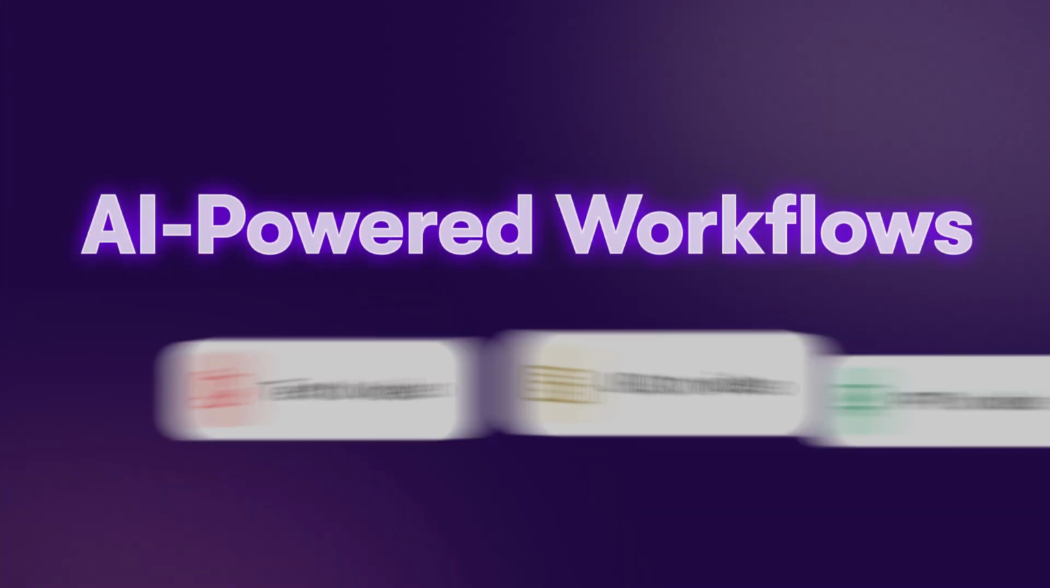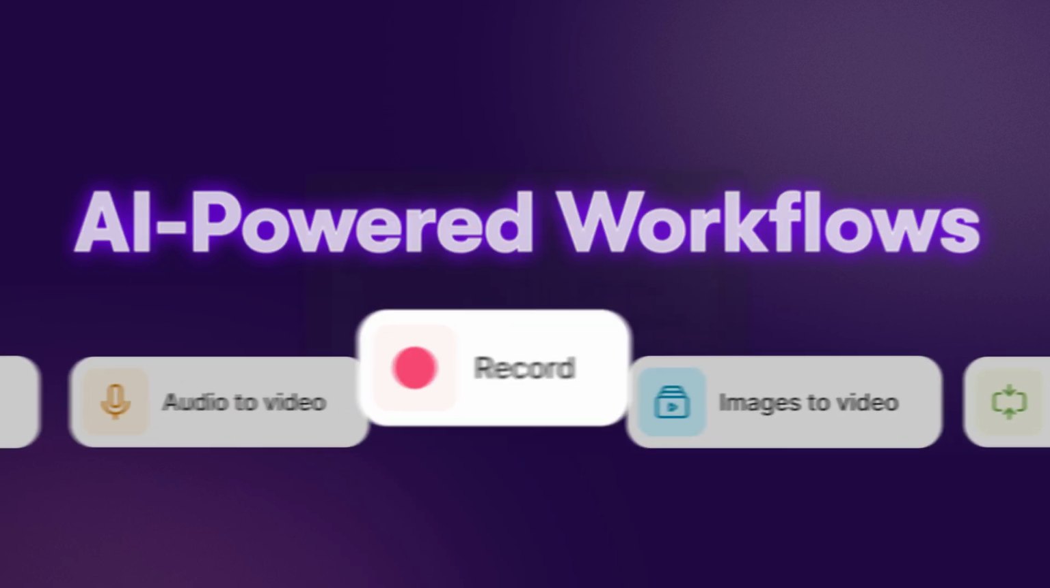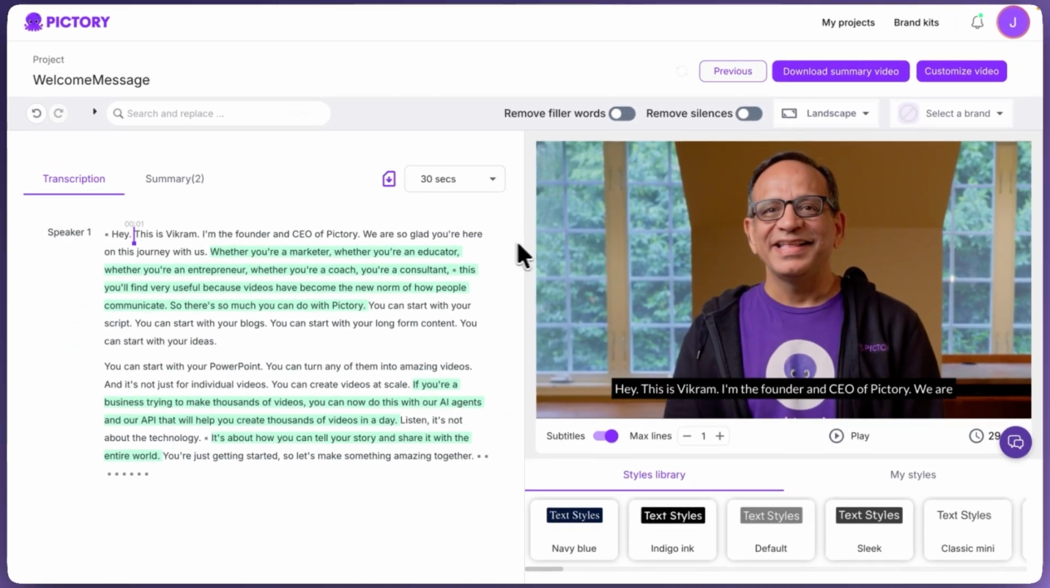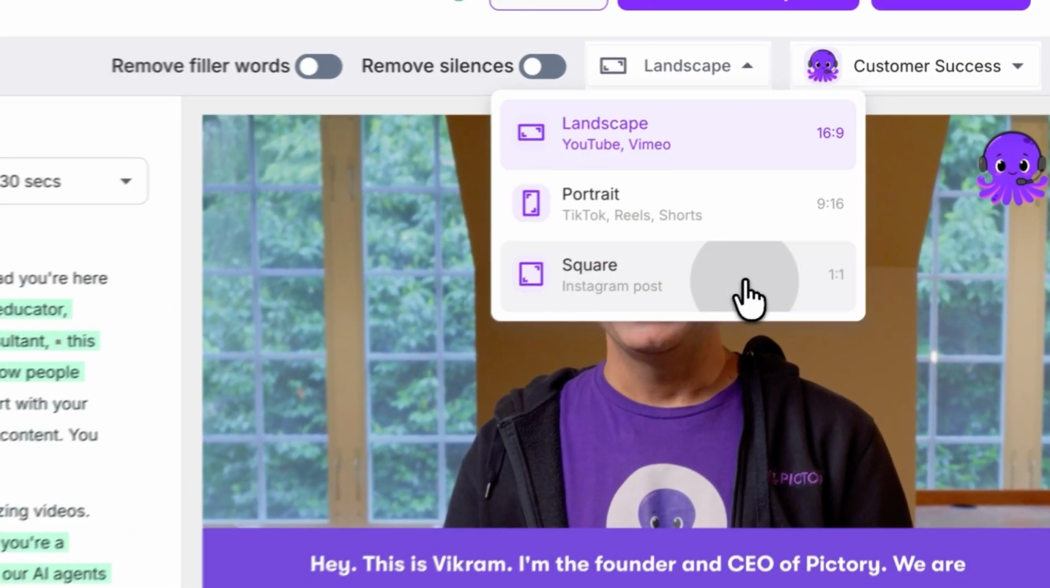Create from text, URLs, PowerPoints, audio, screen recordings, and more. Summarize long-form content. Apply brand kits automatically to ensure consistency, then resize and publish anywhere.